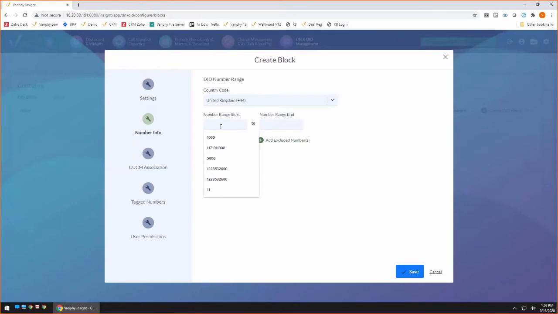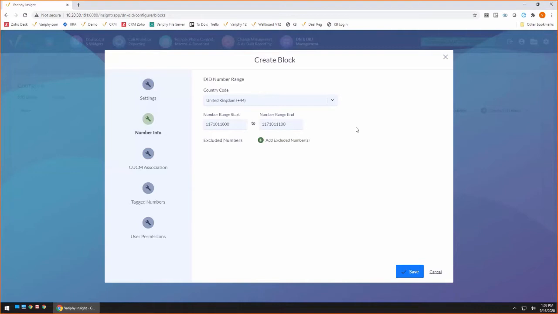So I'm going to choose 117, 101, 1000. In this case, I'm choosing a block of 1000, and I'm going to go all the way to 1100. So we're just going to add a block to 1100. Paste that in, and we'll say 100. So I'm basically adding a block of DIDs that my company has.